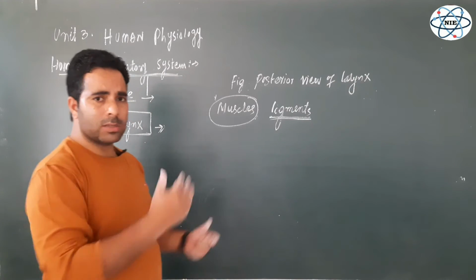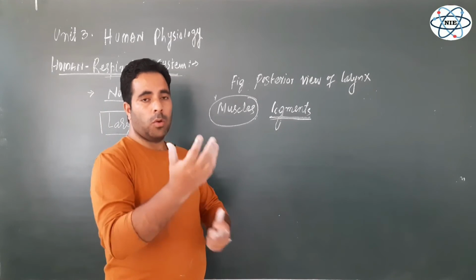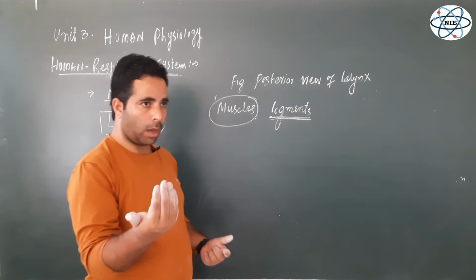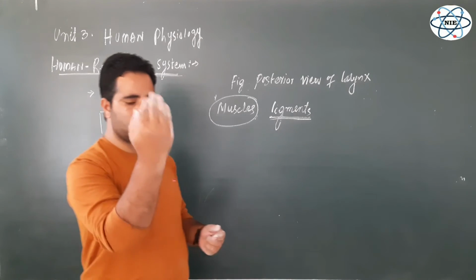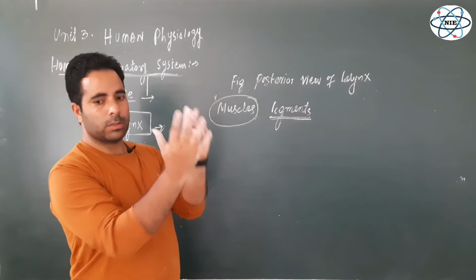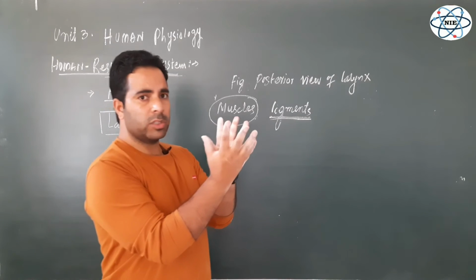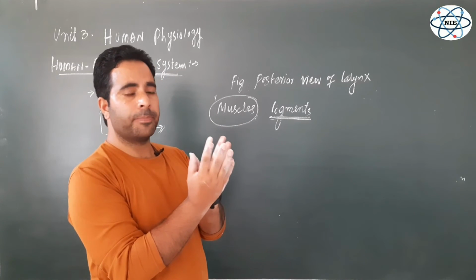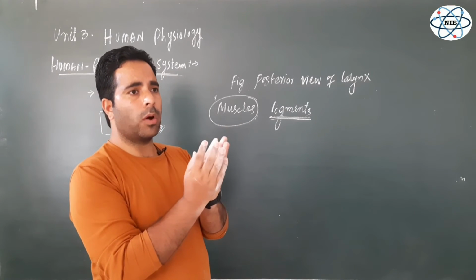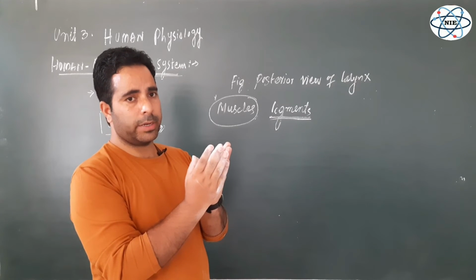So overall, all these structures present on the anterior side of this box and from the posterior side of this box constitute this voice box or larynx. It is a very important entry point of the respiratory tract.